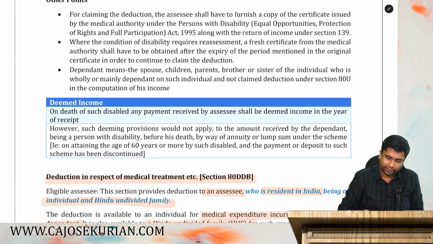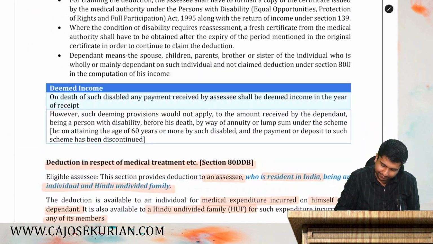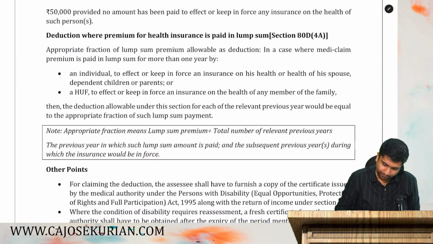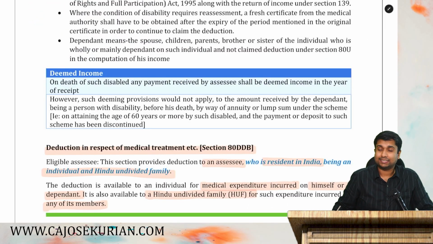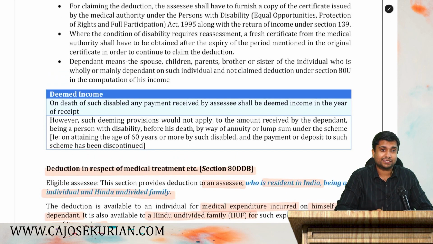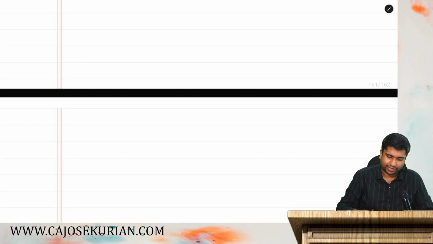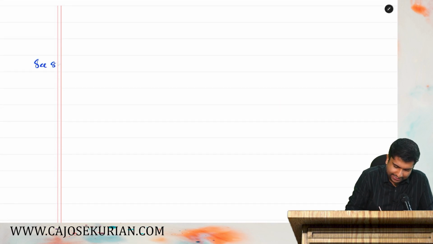Now let's move on. I forgot to explain one section in between. That is 80DD. Where is DD? It is somewhere in between. So friends, there is another section which is actually missed from this ebook. So I will write it here. That is 80DD. So next is section 80DD, which is accidentally missed from the ebook.